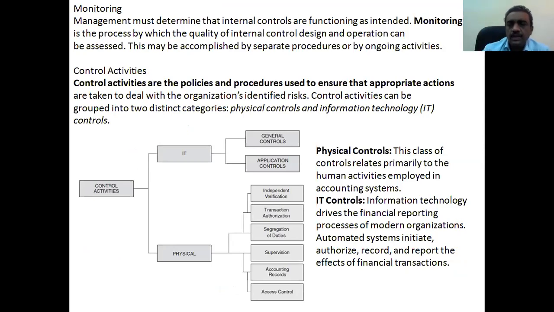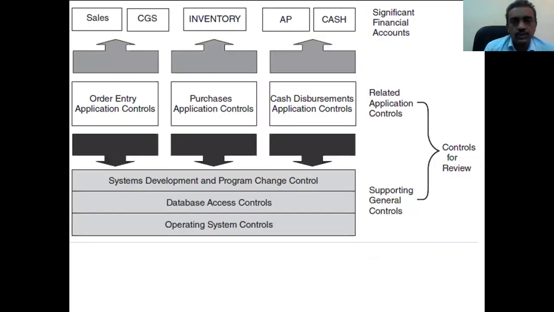Normally in any company we have two types of controls: IT control and physical control. Physical control relates primarily to human activities, humans only controlling. Some things IT only controls. What are the different IT controls for making a bill in Alphos or Kimchi's or any kind of hypermarket billing? Just barcode scanning, it will give the invoice. That is controlled by IT. Who is doing the entry? Human. So human and computers both are possible.